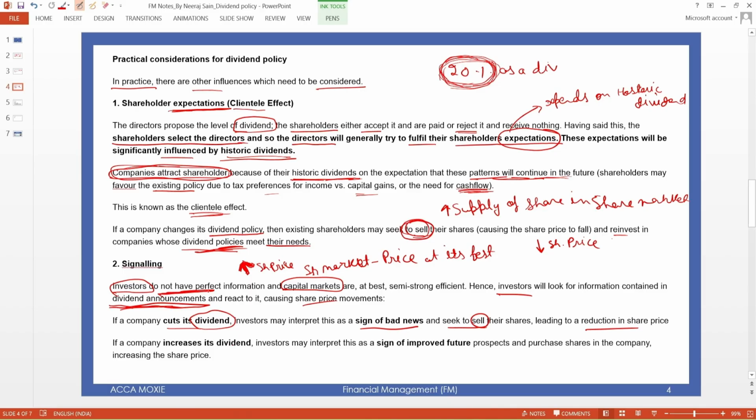Okay, but if this is good news, which means that they will distribute the dividend, an increase in dividend is a sign of improved future. Or I can say that the company has the cash flow to pay the dividend, which means it is a good company, has a good cash flow position and future as well. So the share price will increase, and shareholders will try to buy the shares to get the dividend.